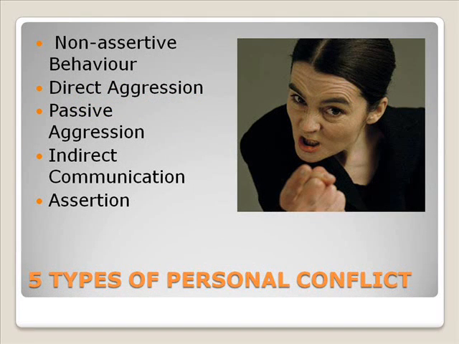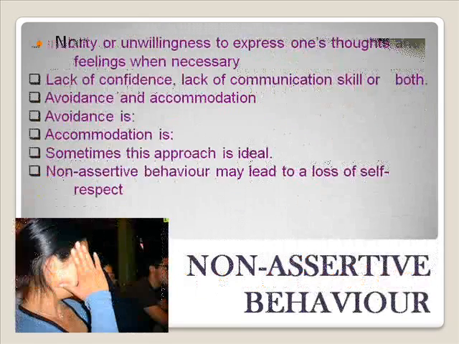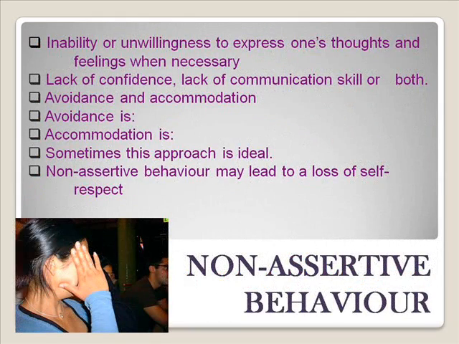Personal conflict styles. There are 5 different ways in which people act when their needs are not met: non-assertive behavior, direct aggression, passive aggression, indirect communication, and assertion. Non-assertive behaviors. Non-assertion is inability or unwillingness to express one's thoughts and feelings when necessary. This may be due to lack of confidence, lack of communication skills, or both. There are 2 forms of non-assertion: avoidance and accommodation.